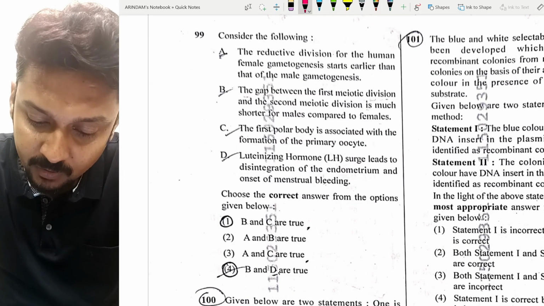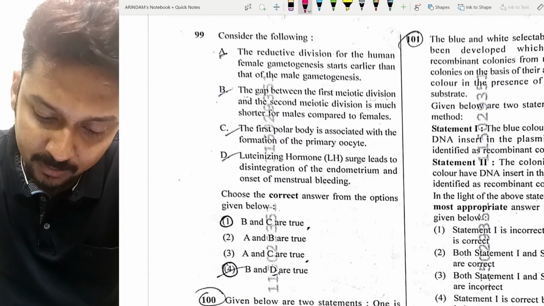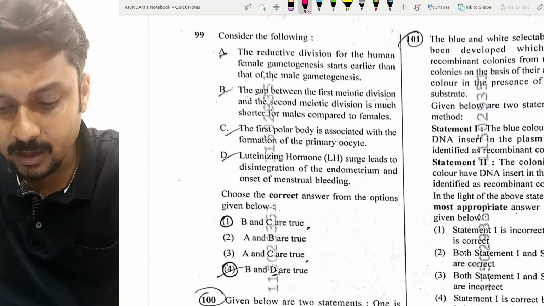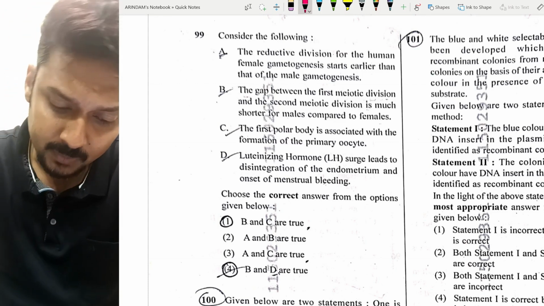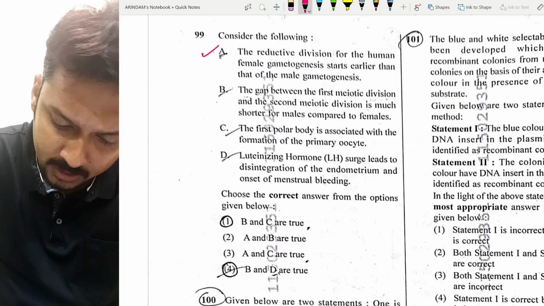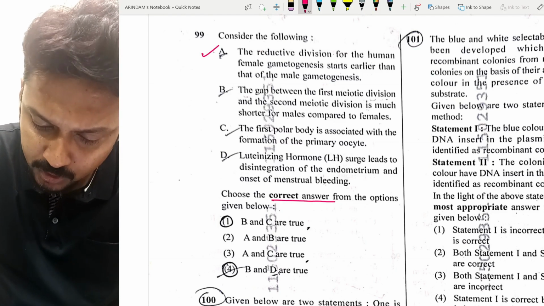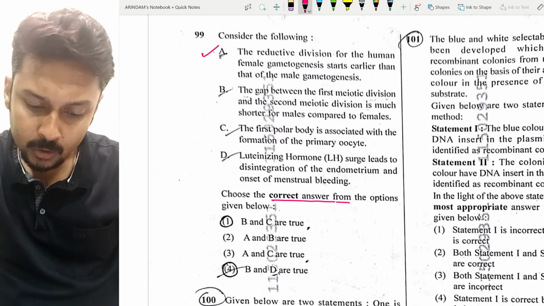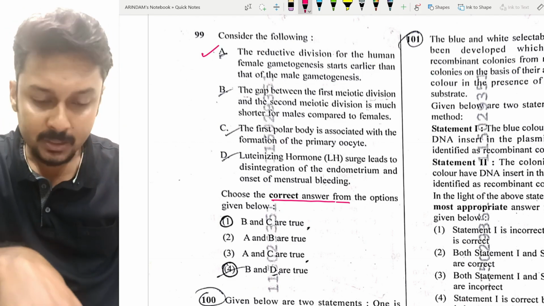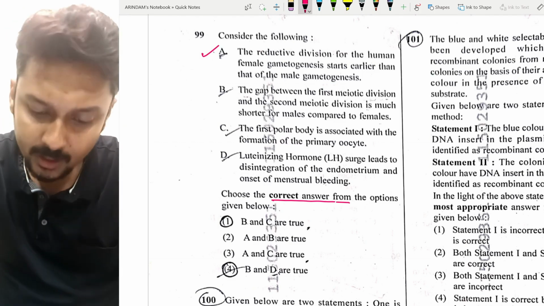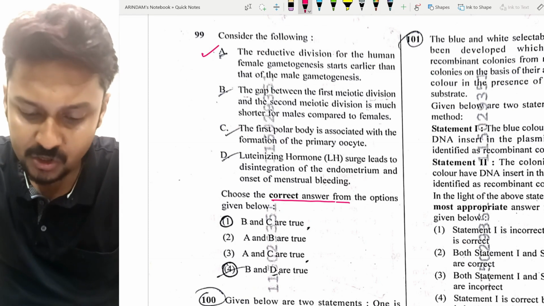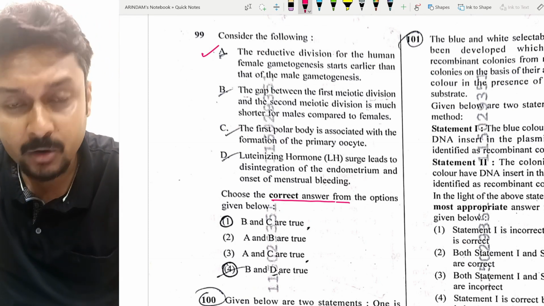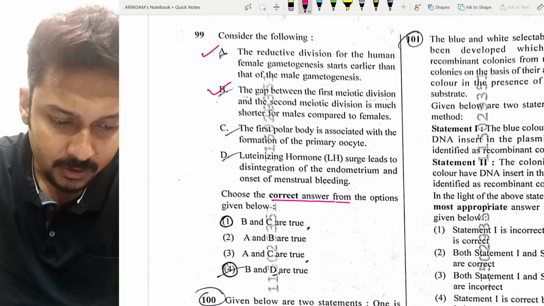Now, come to question number 99. The reproductive division for human female gametogenesis starts earlier than that of the male gametogenesis. Obviously, this is a correct statement, because here we have to see the correct one. Which statement is actually correct? That we have to check. So the first statement is correct. The second statement says the gap between the first meiotic division and the second meiotic division is much shorter for the male compared to the female. This statement is also correct.